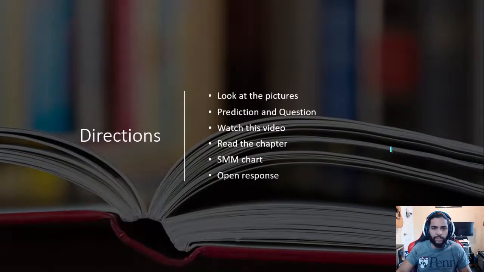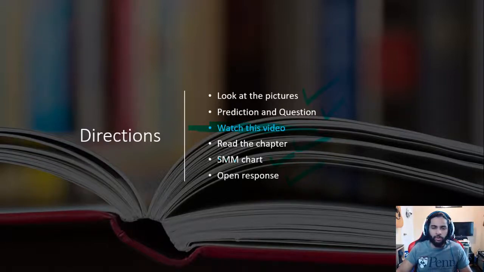First off, some directions, same as usual. At this point, you should have already looked at the 4 pictures, and you should have already written down one prediction and one question, number 1 and 2, in your Google Doc. You're currently watching this video, which is great. Once this video is over, you can read the chapter. The PDF is in your Google Doc. You're going to fill out the SMM chart, or the Says Means Matters chart. And then you're going to do an open response to finish off the assignment and turn it in.